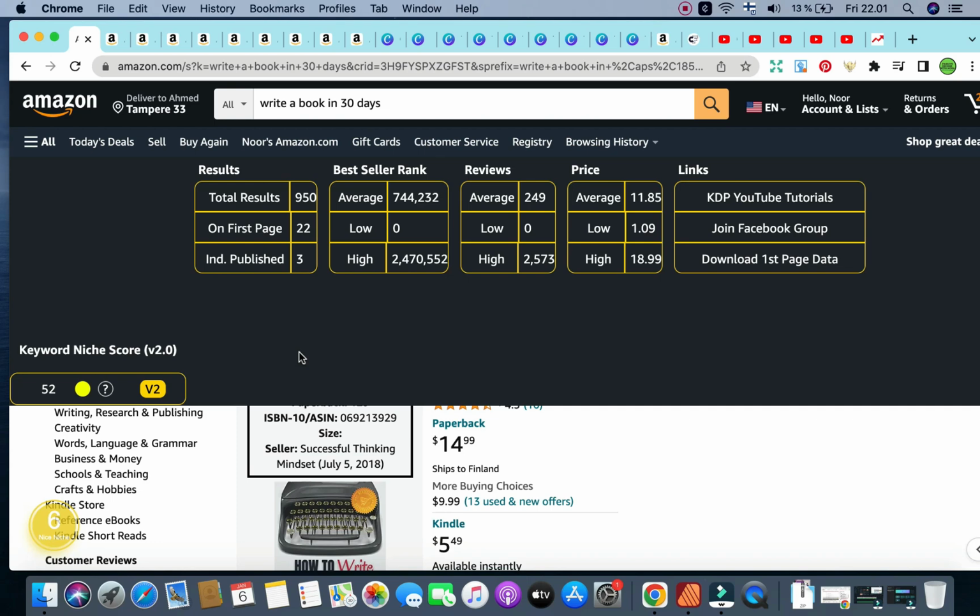Now, first of all, your first impression when looking at this keyword is, oh no, this is a medium or high content keyword. And to some part, yes, it is. It's mostly a keyword where the majority of books ranked for it are actual books with high or medium content.